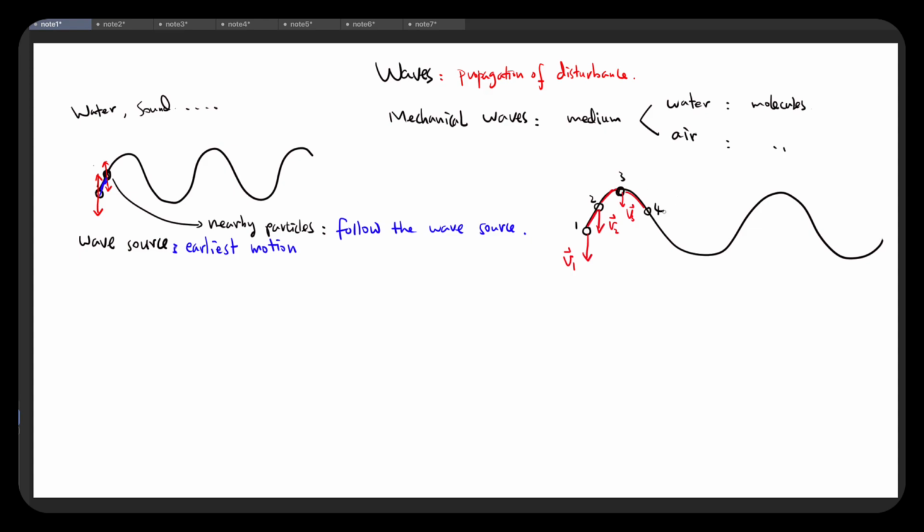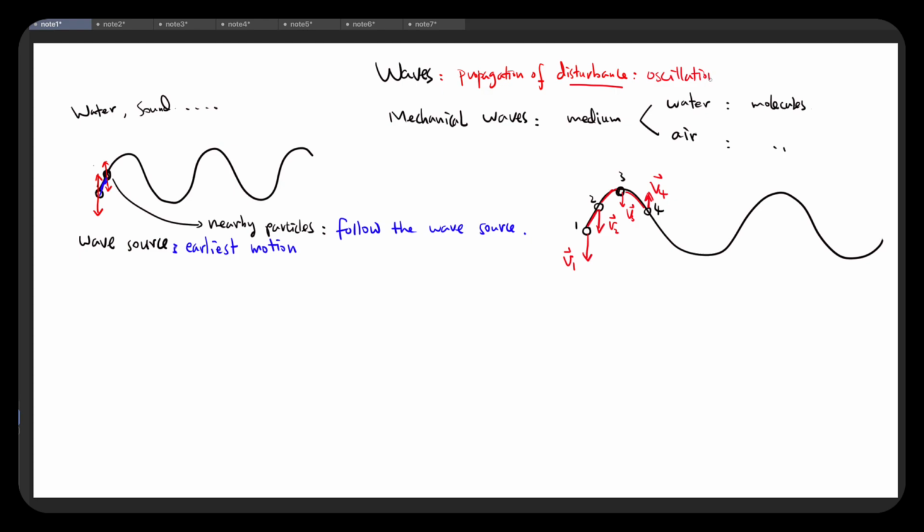And 4 is going to move upward because it wants to follow 3. Right? 3 is at a position further away, so in an upward direction. So 4 is going to follow that, and so on. So in this fashion, we have one by one the propagation of this oscillation. Okay, so the oscillation here is a kind of disturbance.